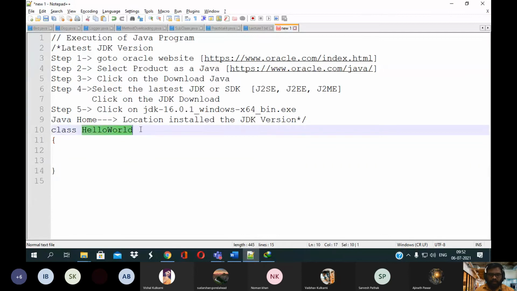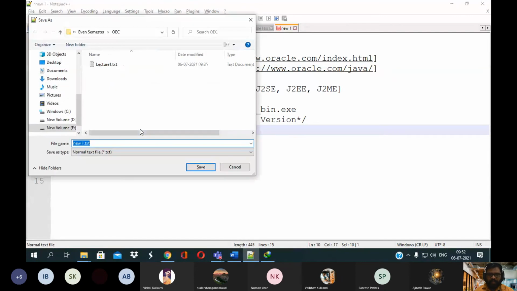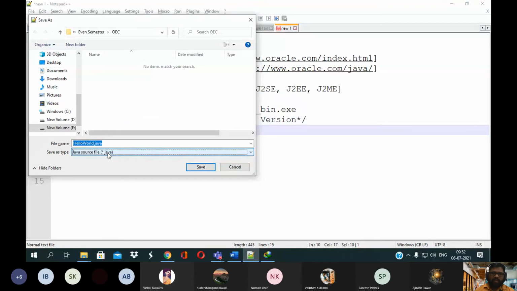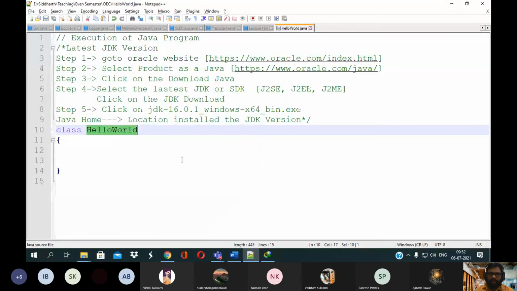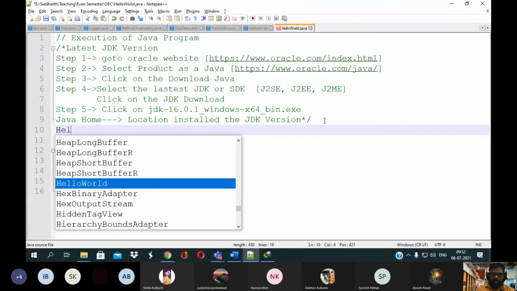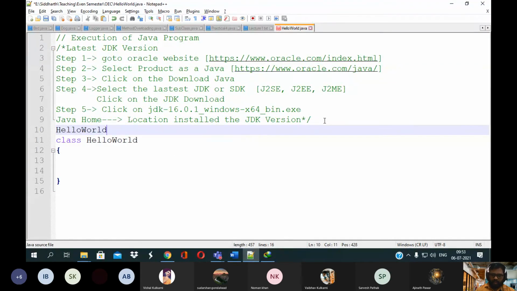Now you need to save this file with the extension .java. I will save this file as HelloWorld.java, under the OEC folder.